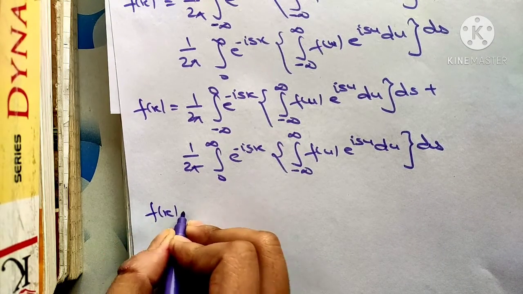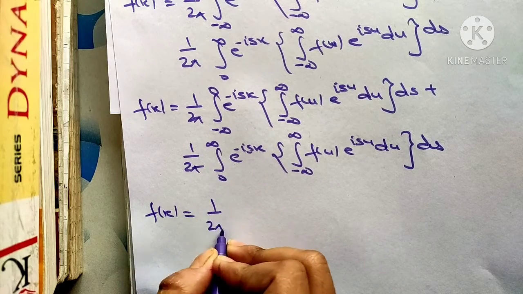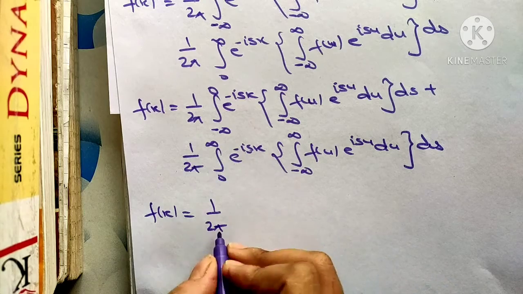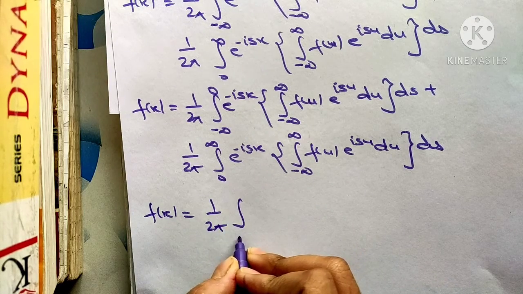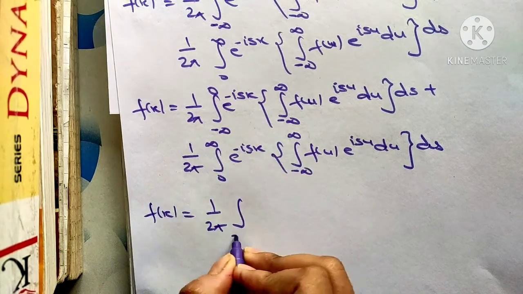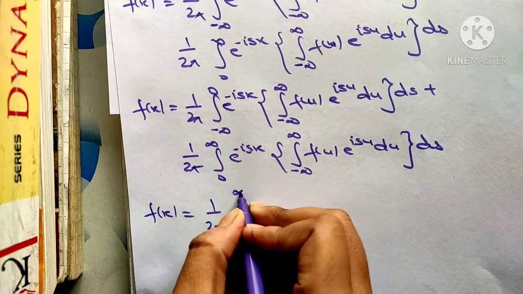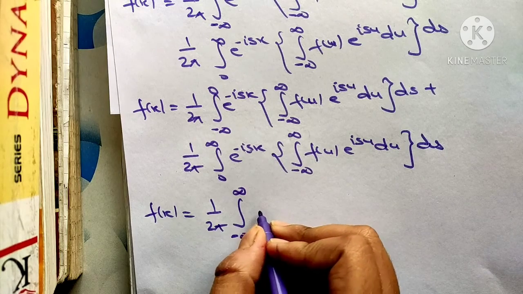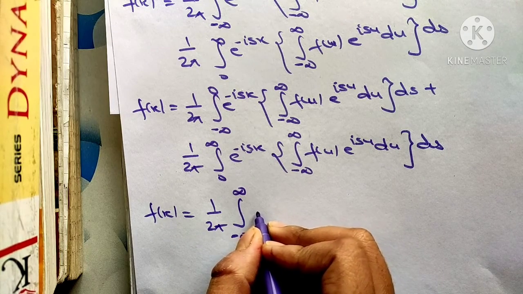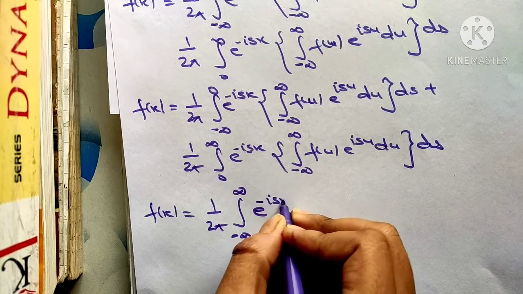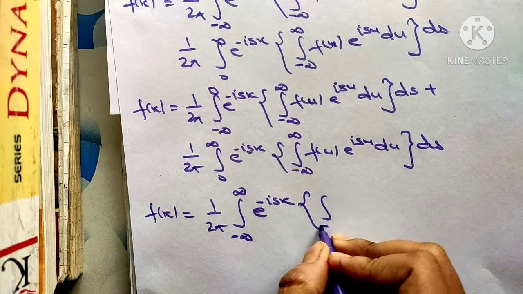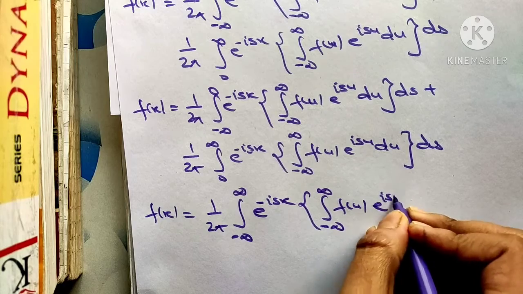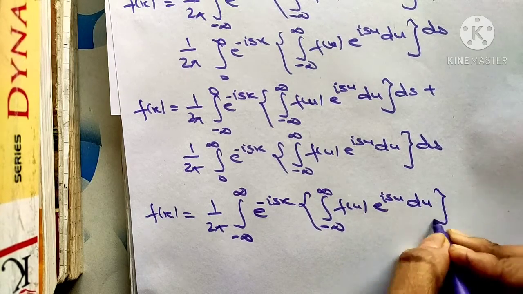So this will become f(x) equal to 1/2π, because in both integrals this term is common, ∫ from minus infinity to plus infinity. We are going to add both the integrals. It will become e^(-isx) ∫ from minus infinity to infinity f(u) e^(isu) du ds.